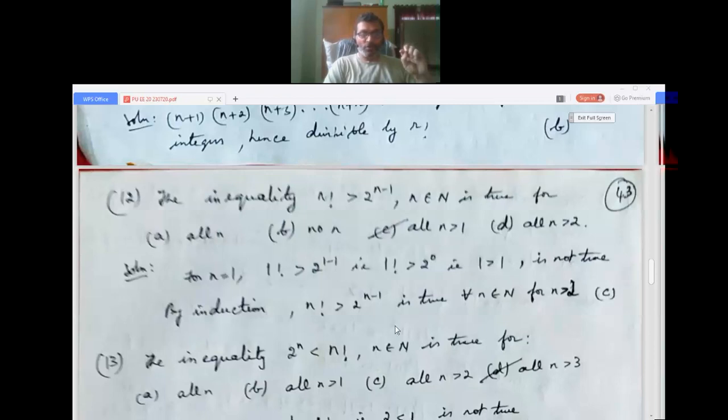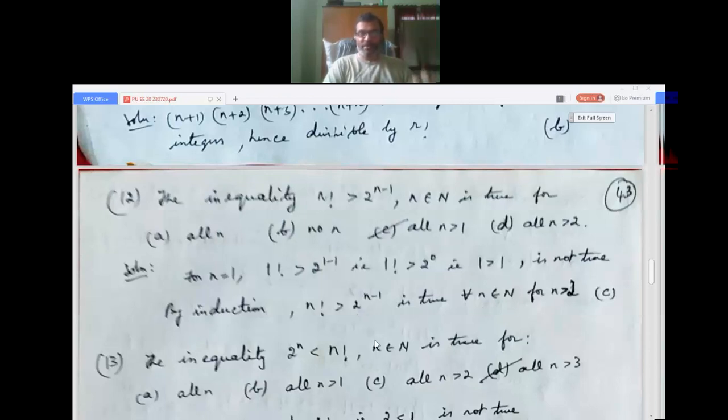If you want, you can check for 2. 2 factorial is 2 and 2 power 2 minus 1 is 2. So 2 factorial greater than 2 is not possible. If you take 3, 3 factorial is 6, and 2 power 3 minus 1 is 2 squared, which is 4, so 6 is greater than 4, true.